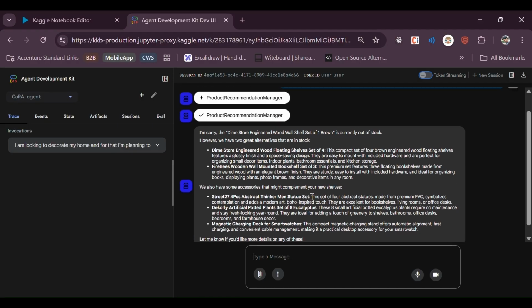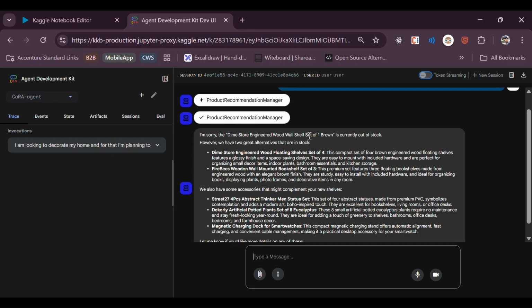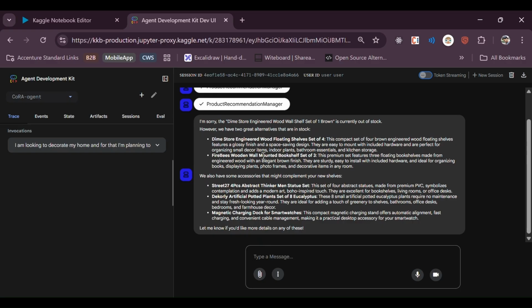Here you can see it made a recommendation for Dime Store engineering wood wall shelves set of one, brown, which is currently out of stock. However, there are two which are in stock, and then there are some accessories. In the accessories, I found this one to be unique, which is the abstract thinker man statue. So let's ask about that first and explore it.